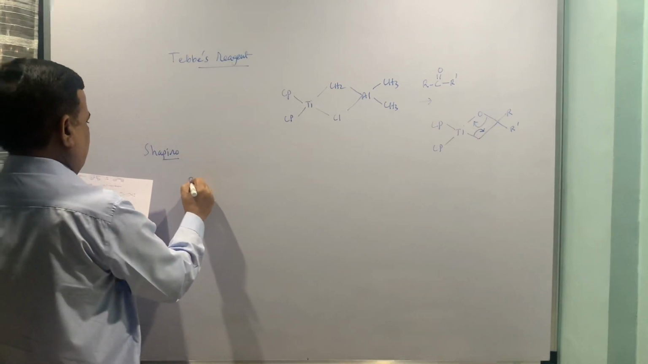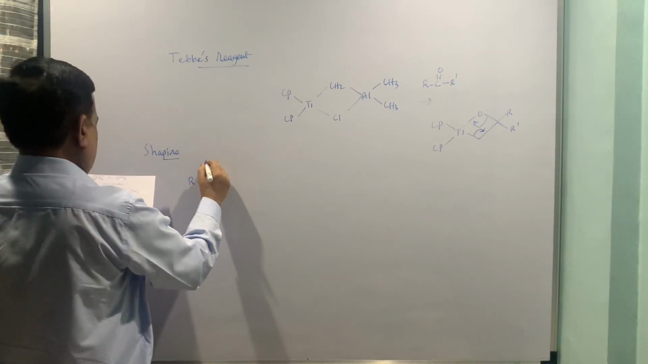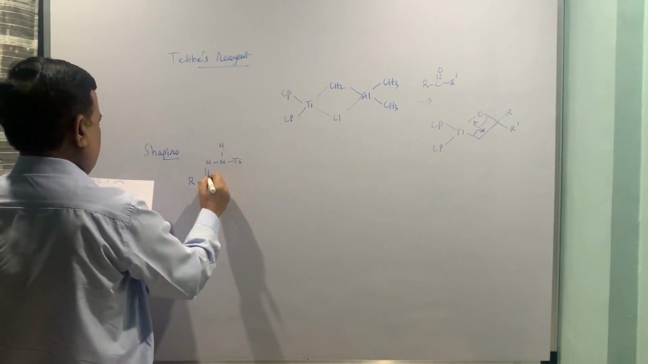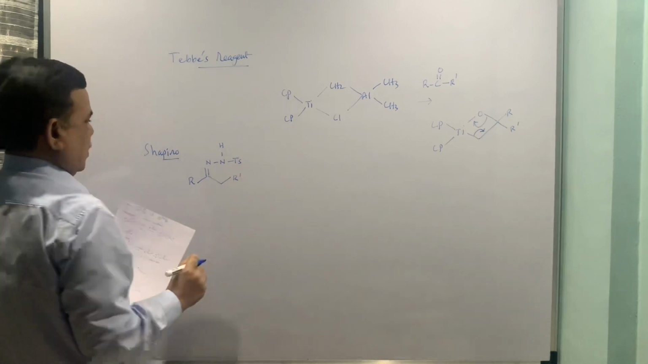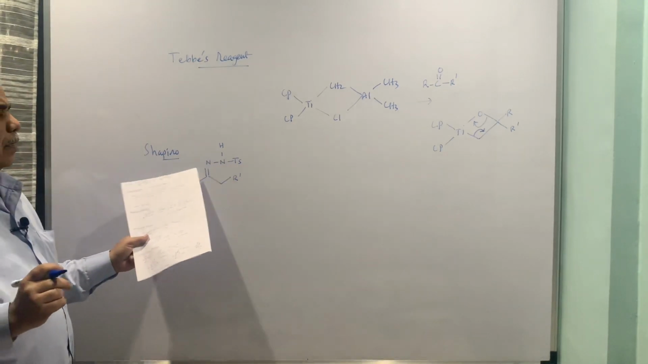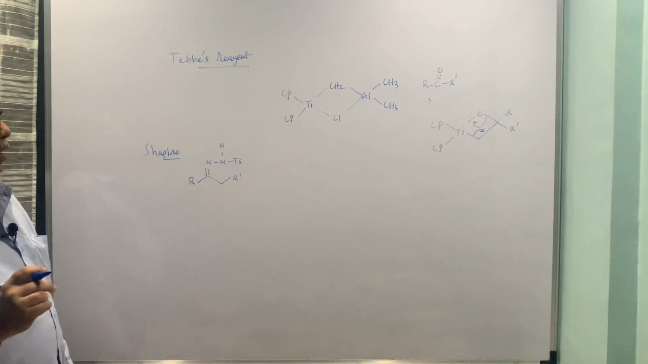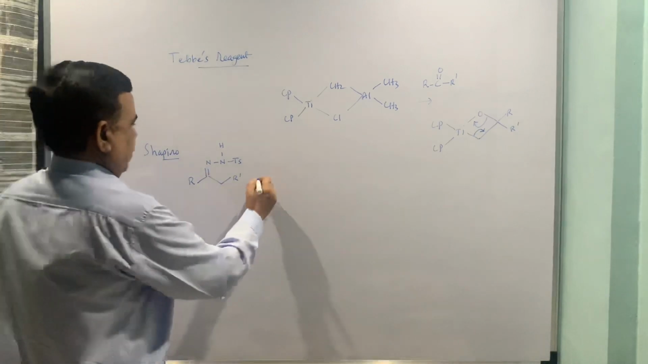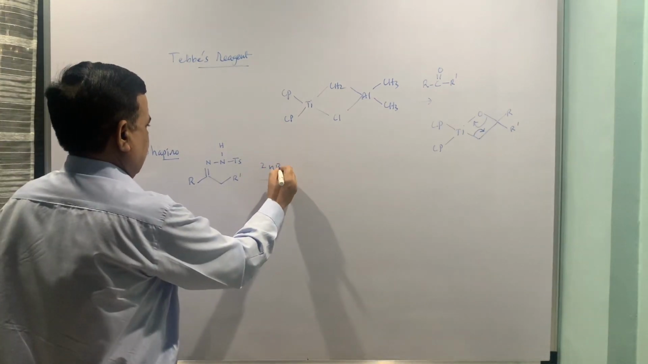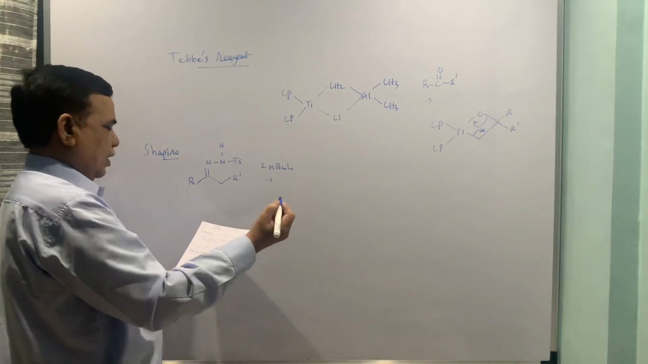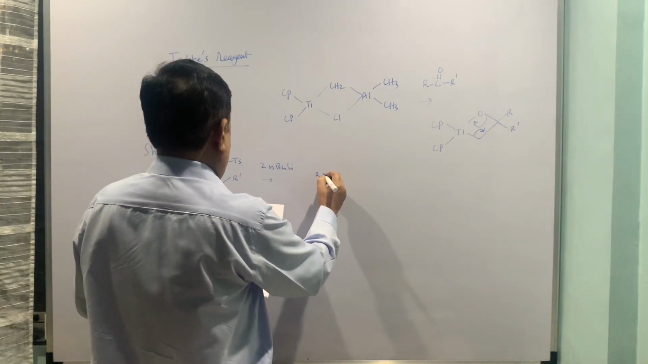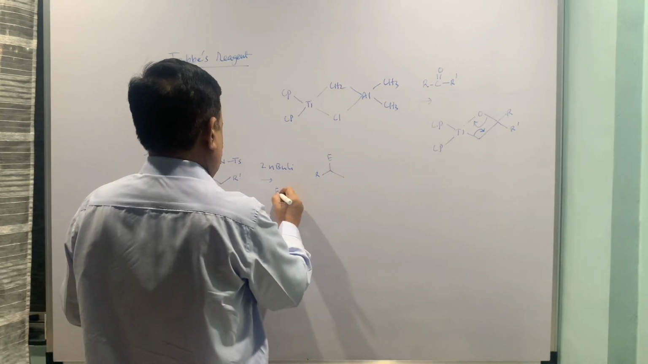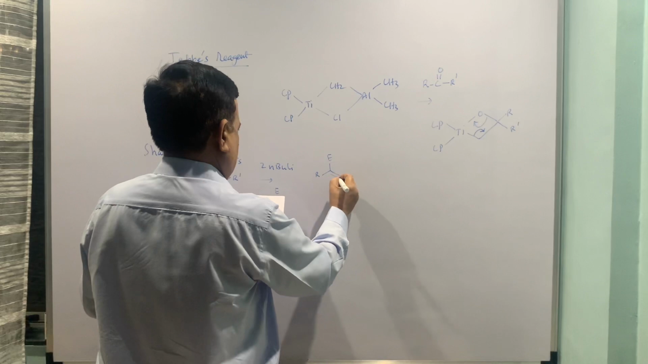Then the next one is the Shapiro reaction. Shapiro is one example we are taking, with NHTs. Now this is a tosyl hydrazone. If you start with a ketone and use this tosyl hydrazine, you can get the tosyl hydrazone, and here two molecules of n-butyllithium are employed. I am just putting the product directly, and then we'll talk about the electrophile here, and then you get the product.